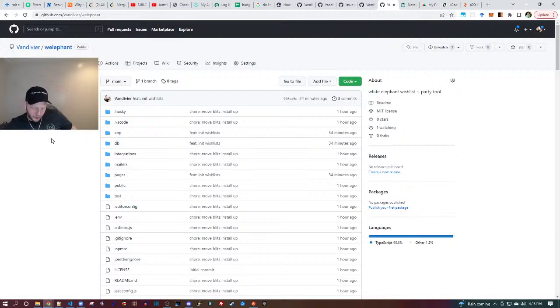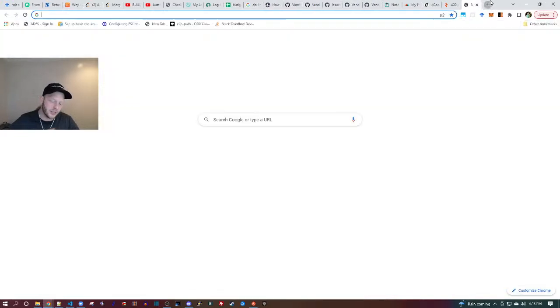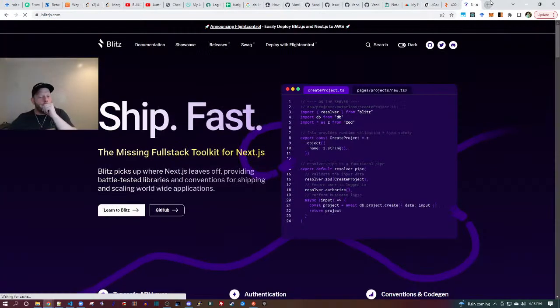The code looks beautiful, must be React. It is. It's a framework called Blitz, which uses React. So this is Blitz.js.